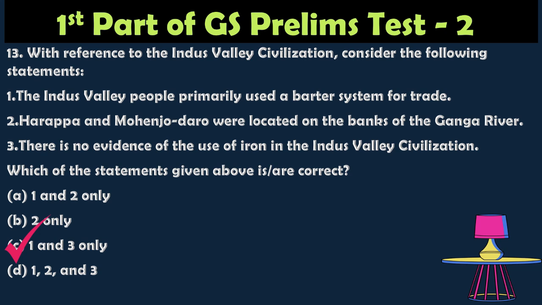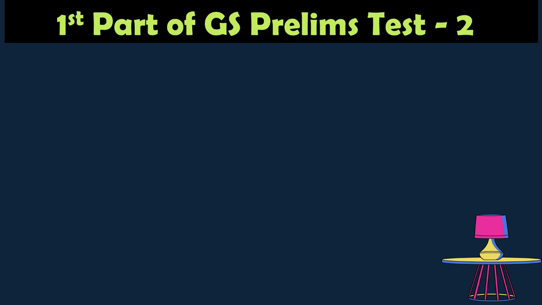So the third one is right. There is no evidence for the use of iron. So the first and third statements are right.